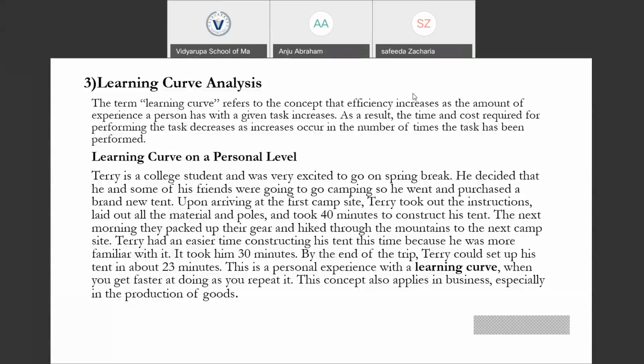So let's start today's session. Today we are going to discuss the topic learning curve analysis from the topic forecasting techniques in planning, budgeting, and forecasting.